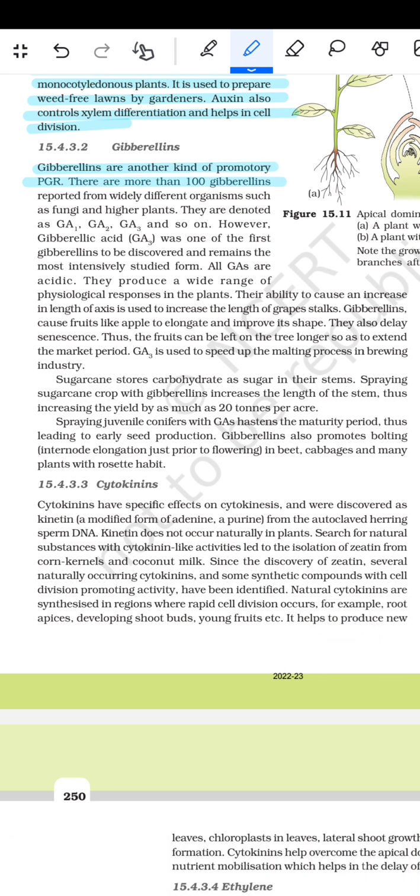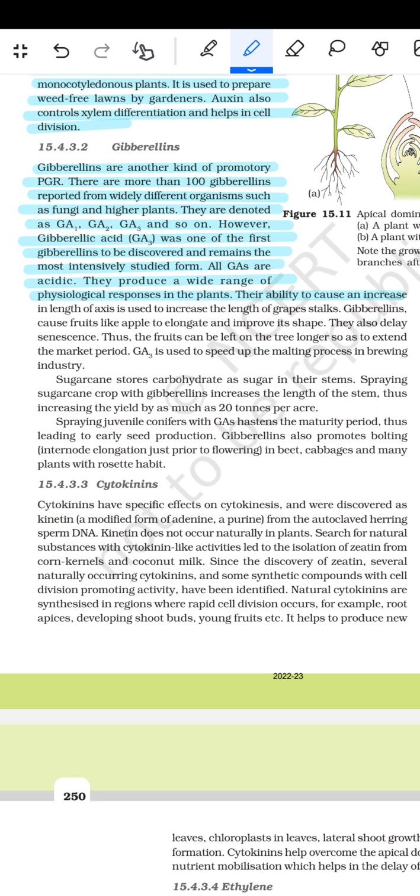There are more than 100 gibberellins reported from different organisms such as fungi and higher plants. They are denoted as GA1, GA2, GA3 and so on. However, gibberellic acid 3 was one of the first gibberellins to be discovered and remains the most intensively studied form. All the gibberellic acids are acidic. They produce a wide range of physiological responses in the plant.